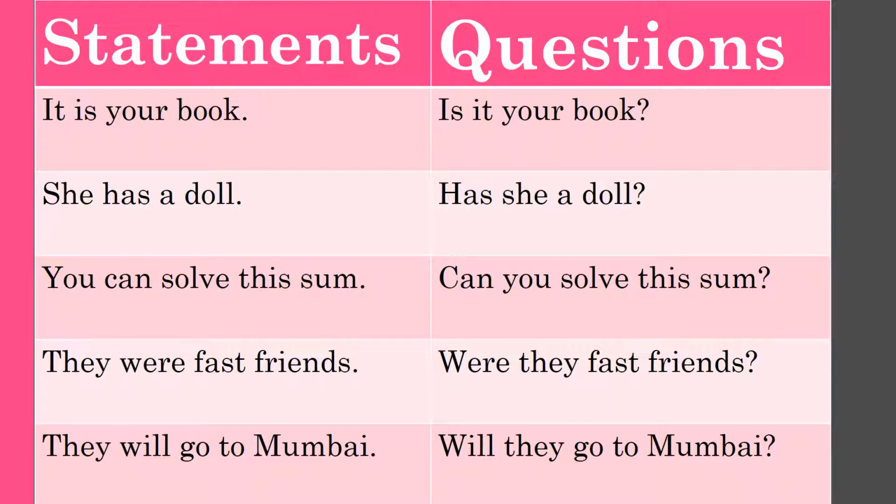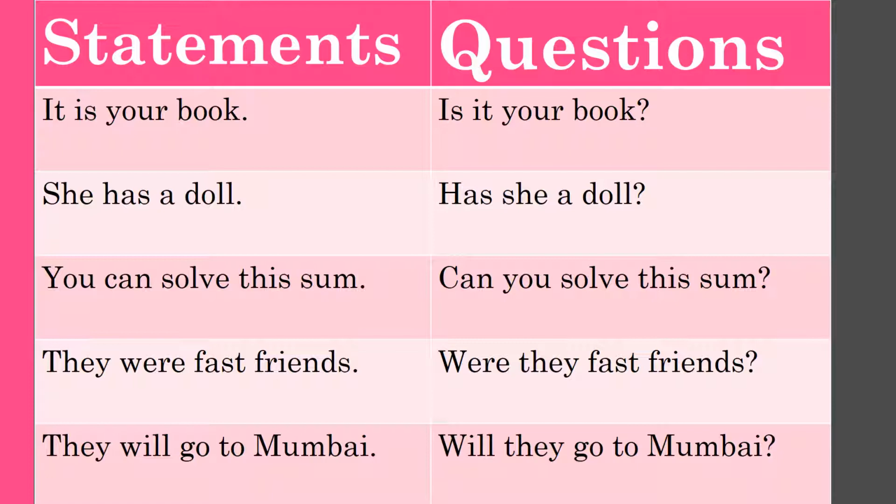For example, see first sentence, it is your book. This is a statement. It is starting with a capital letter and ending with a full stop. But the sentence on the right hand side, just in front of it, it is written that, is it your book? Now it is not a statement here. It is a kind of question which is asked to someone. And it is not ending with a full stop. It is ending with a question mark.